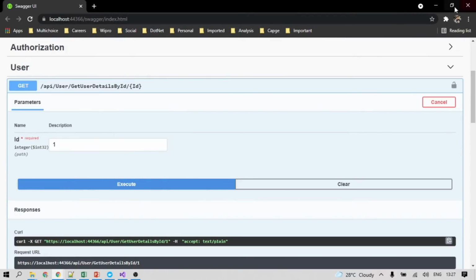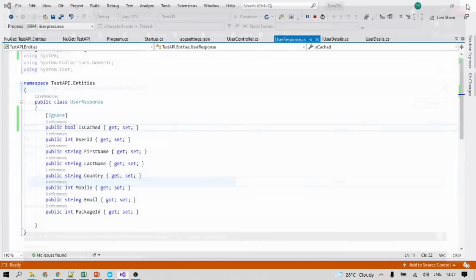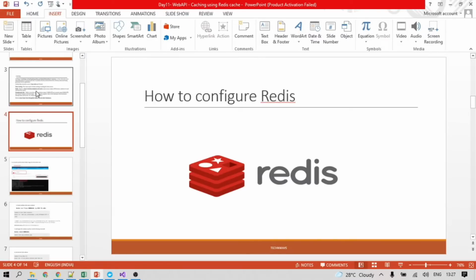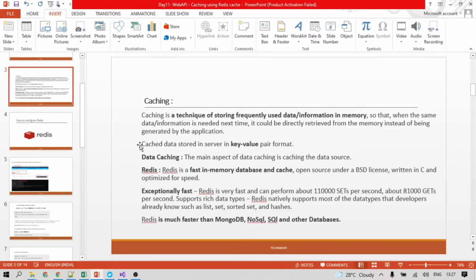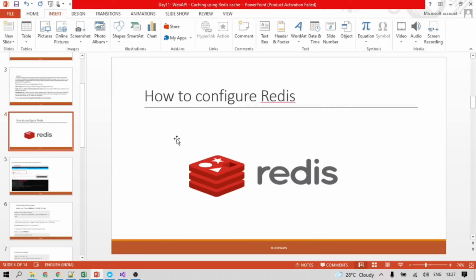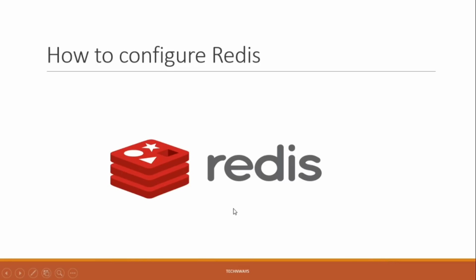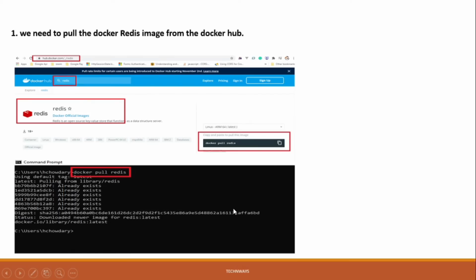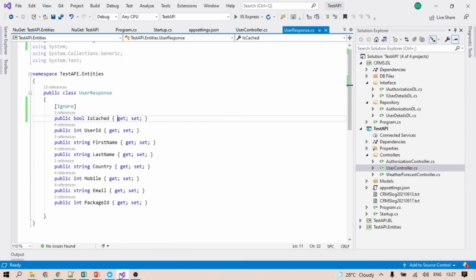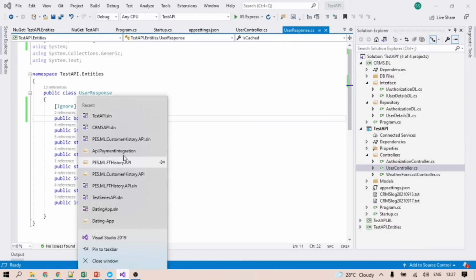So this has been executed for the test API. Let's go ahead to the implementation for our API. We already discussed what caching is, what data caching is, what Redis is, and what the advantages of using Redis are. So next we go to the implementation of Redis. Firstly, let me open the CRMS API first.